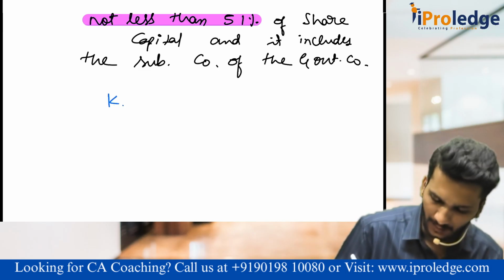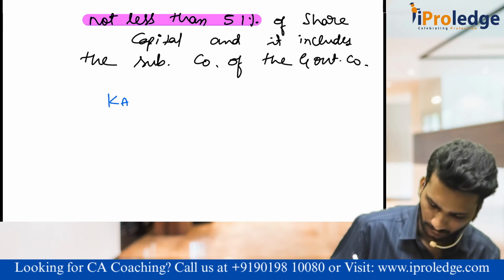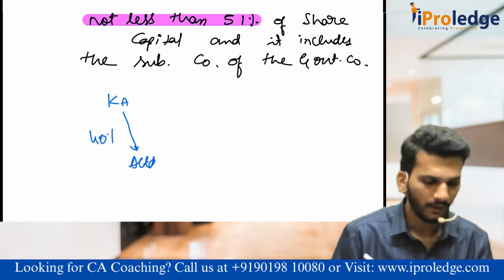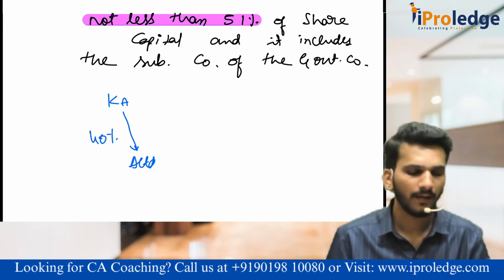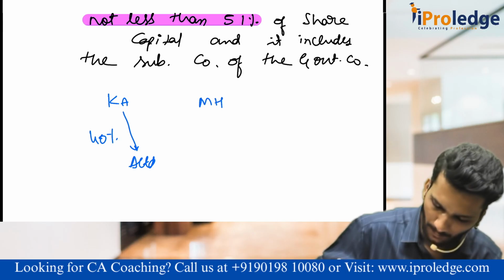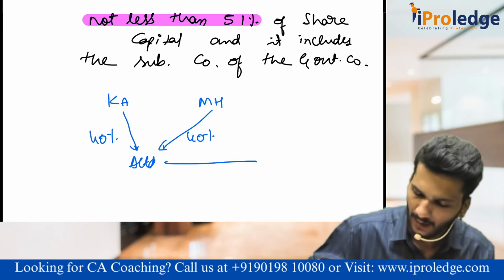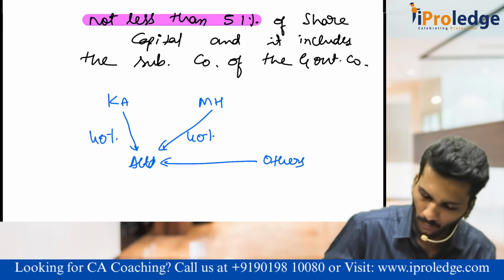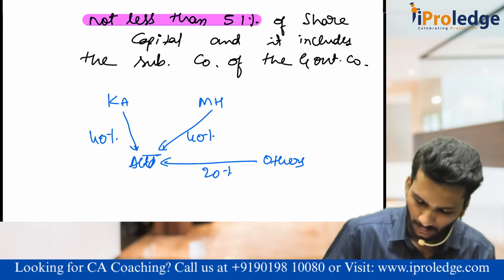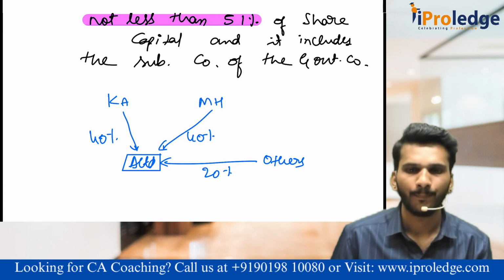The Karnataka government in A Limited is holding 40%, and Maharashtra government is holding another 40%, and others are holding 20%. Maybe people like you and me, individuals, are holding 20% in A Limited. Now, will A Limited be called a government company or not?